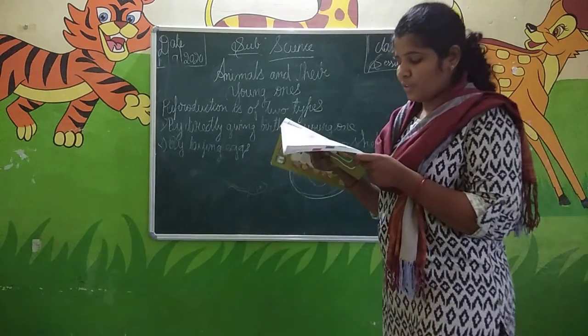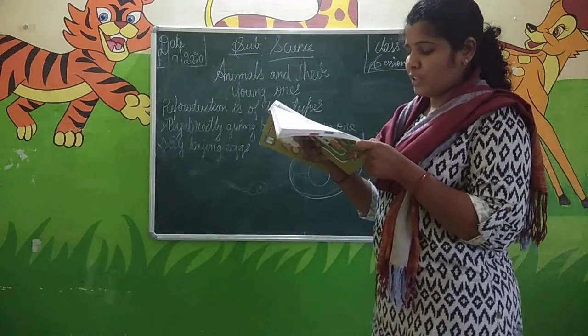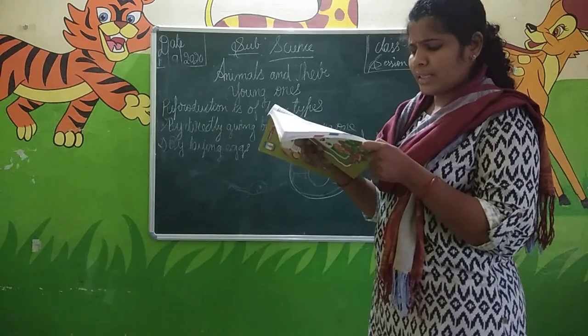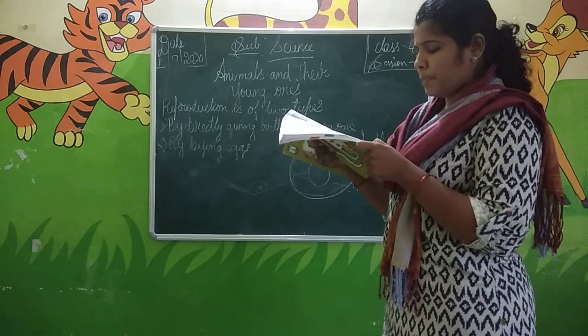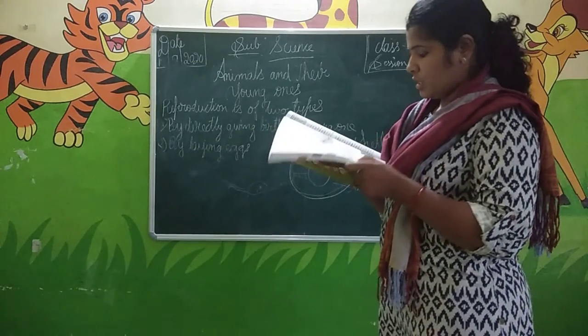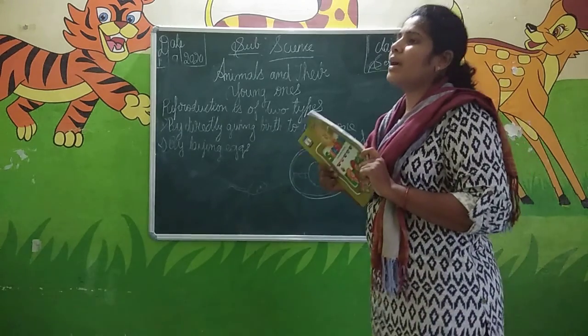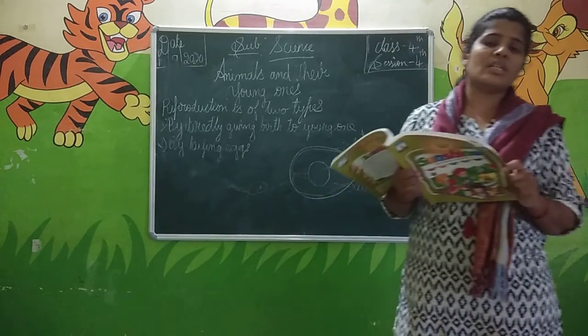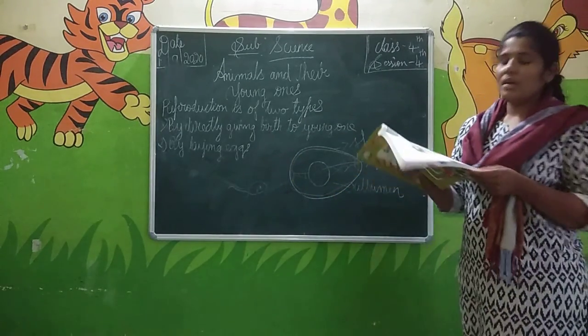Some of the fish will develop into small baby fish and survive. Most of the eggs and the baby fish are eaten up by other big fishes.